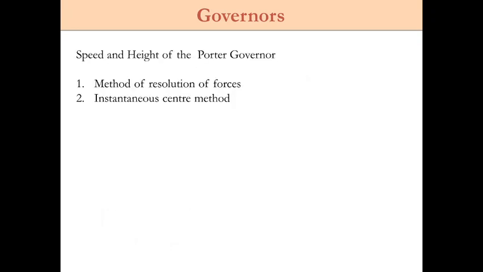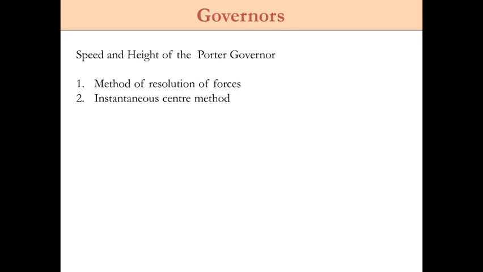Now moving further, if you want to calculate or determine the speed and height of the Porter governor, there are two methods. One is the method of resolution of forces, and the second one is the instantaneous center method. In the first method, we are going to resolve the forces to get the equation for the speed and height of the governor. In the second method, the instantaneous center method, as you already have studied in kinematics of machines, you know how to locate the instantaneous center.